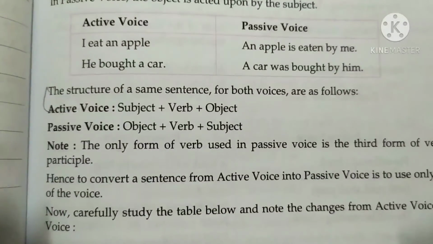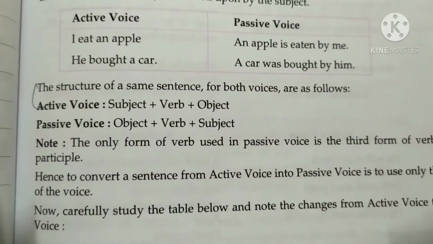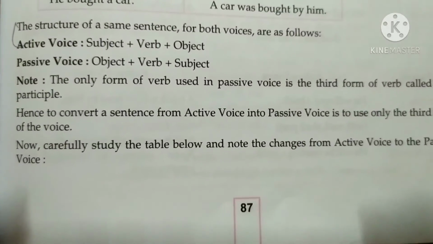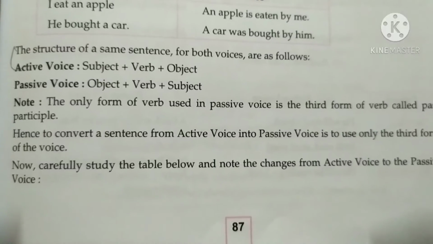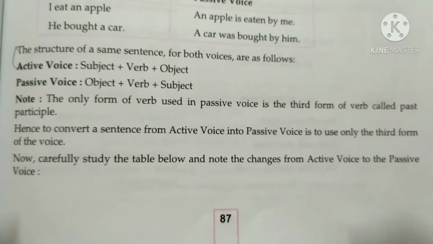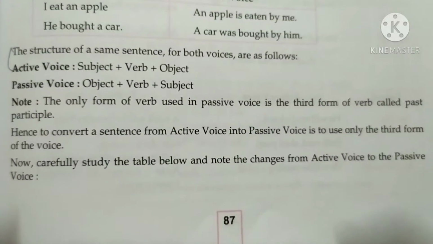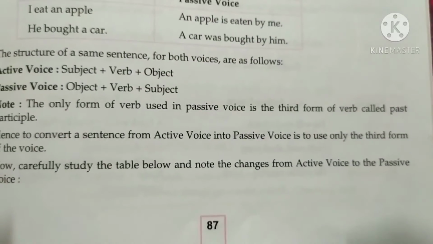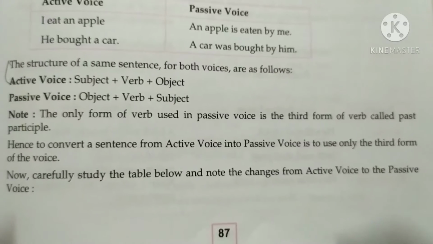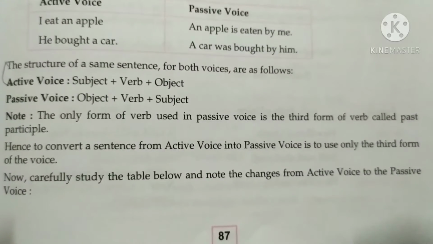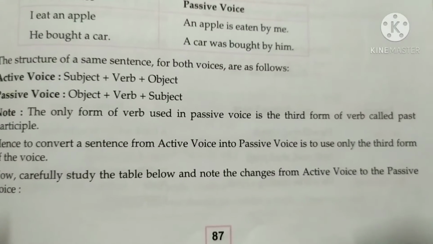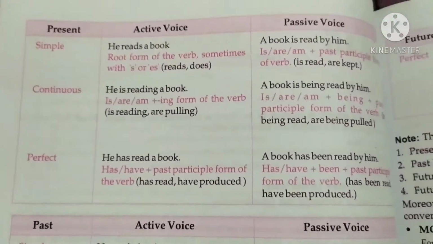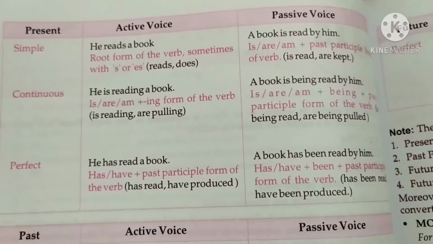You can see here the structure of the same sentence in both voices. This is subject plus verb, already explained to you. The only form of a verb used in passive voice is the third form of the verb, called the past participle. Hence, to convert a sentence from active voice into passive voice, use only the third form of the verb. Now carefully study the table below and note the changes from active voice to passive voice according to the tenses.